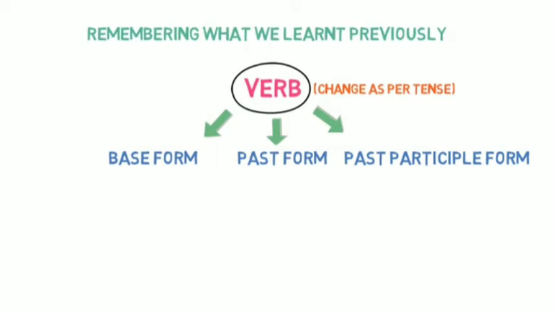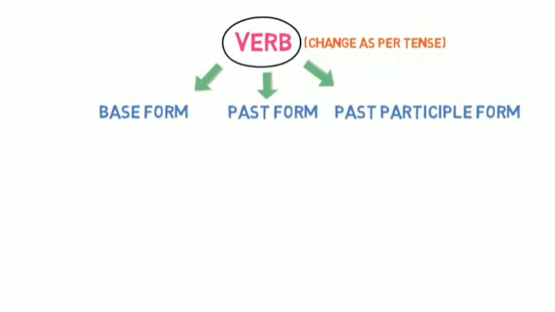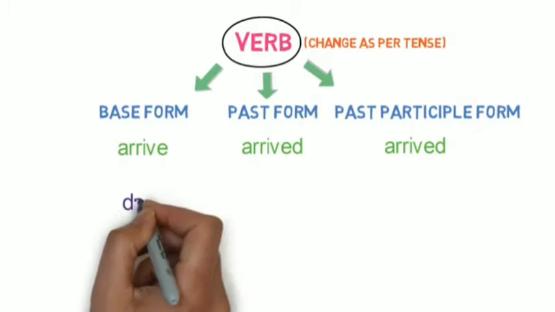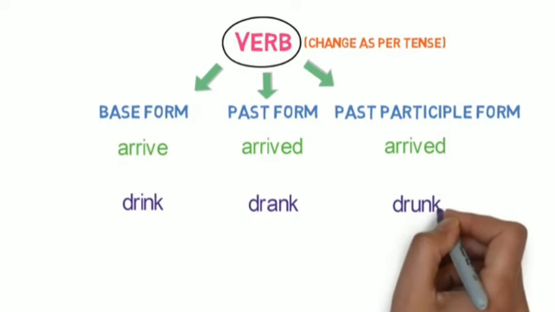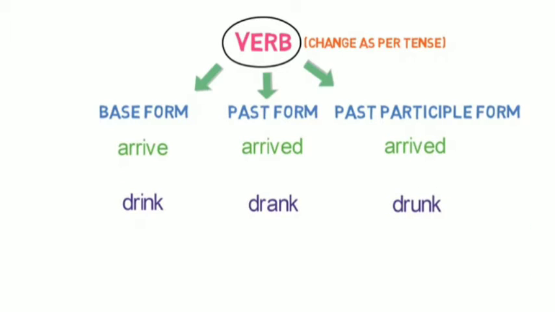Now, let's look into the examples of it. Verb arrive in present tense becomes arrived in past and arrived in past participle form. Let's look into one more example. Verb drink in present form becomes drank in past form and drunk in past participle form.